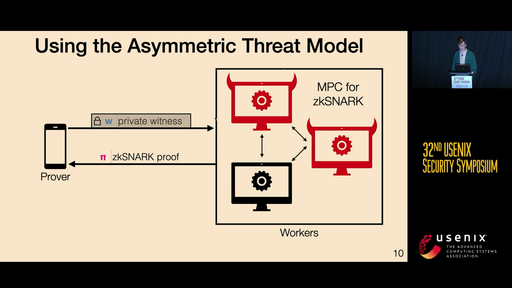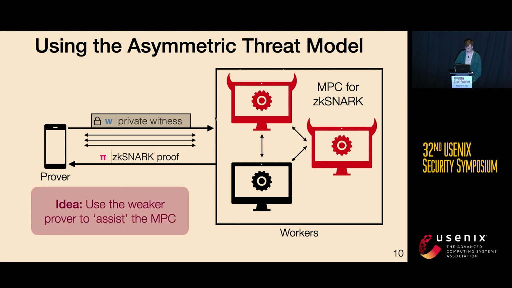To do better, we're going to use the asymmetric threat model that exists in delegation. What I mean by that is normally in MPC, you have n parties computing, and any of those parties can be malicious. However, in the setting of delegation, we have this prover, and this prover is always honest and knows the witness. So our idea is let's use this weaker prover to assist the MPC. The difficult part here is figuring out where we want to use the prover. We don't want either the communication or the prover's weak computation to be bottlenecks in our protocol.